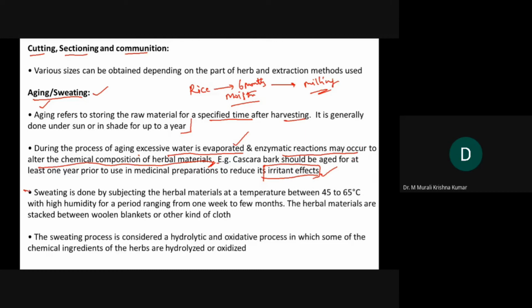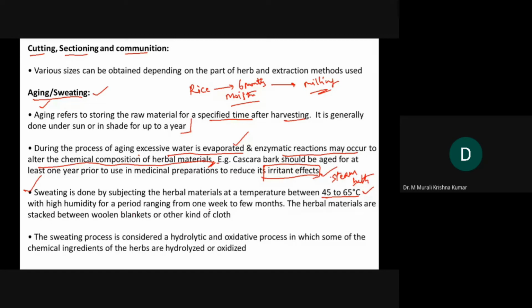In case of sweating, the herbal material is kept at a temperature of 45 to 65 degrees centigrade. Like some of the people go for a steam bath, it is more like that. We allow the herbal material to get exposed to this much temperature so that the moisture that is inside will come out.